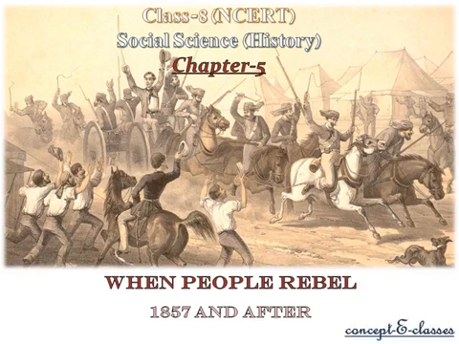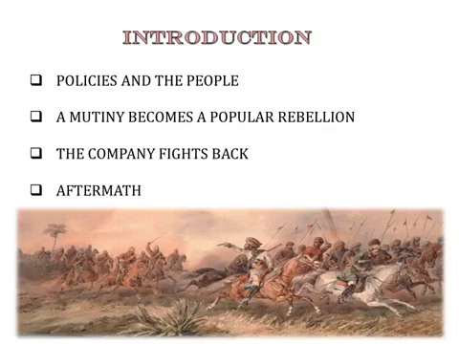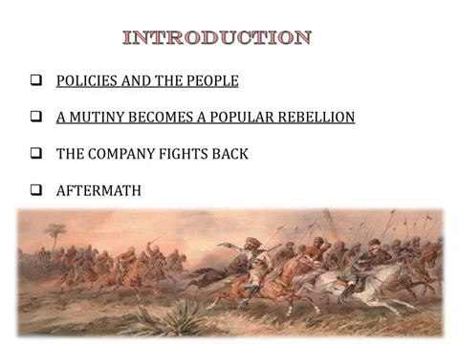This is Concept E classes, and today we'll deal with Chapter 5 of Class 8 History, When People Rebel, 1857 and After. So first in this chapter we'll discuss how the policies and the laws made by the East India Company affected the people, and because of all these policies and taxes and laws, a mutiny started and how it became a popular rebellion, and that rebellion was the Revolt of 1857.